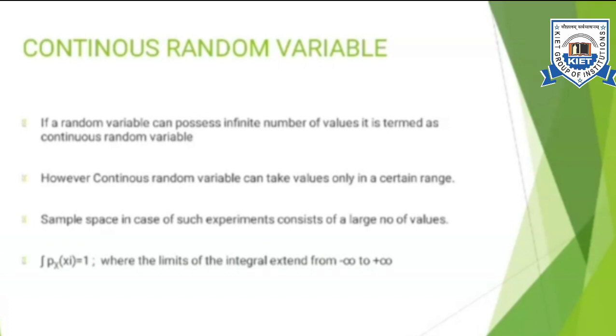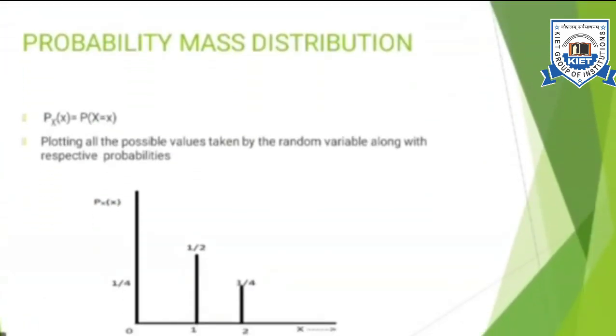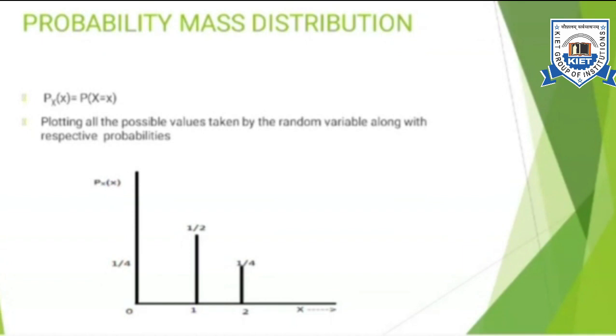However, the values taken by the random variable will be infinite, and the differences between all possible values of xi will be very small, so instead of summation I have to integrate, and the integration will turn out to be 1 in the case of a continuous random variable.